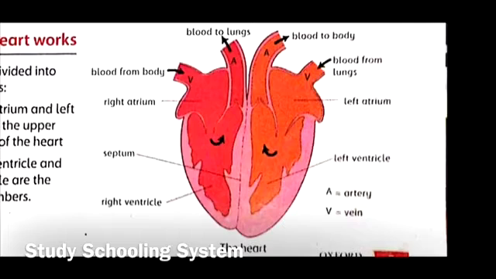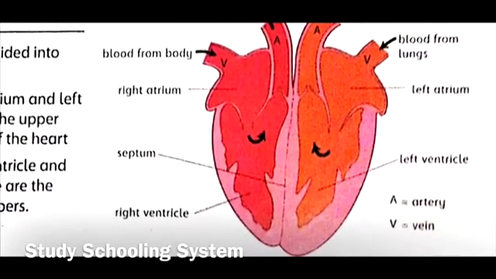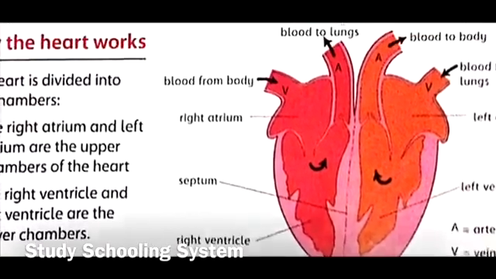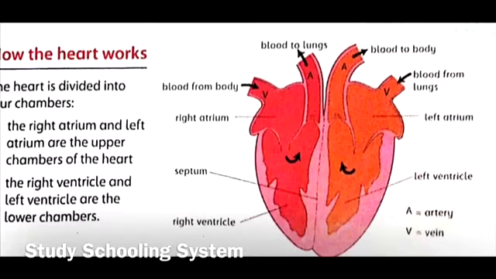And obviously, the blood that comes into the atrium goes to the ventricle, right? So as you can see from this diagram, blood is coming from the body into the right atrium. That means blood that has less oxygen in it, that your body used up, is brought back to the heart, and it goes into the right atrium, and then it goes to the ventricle and is flown back into the lungs. Over here, the blood is oxygenated.